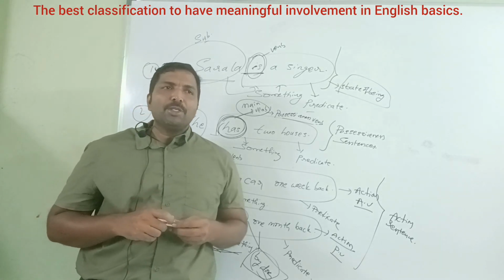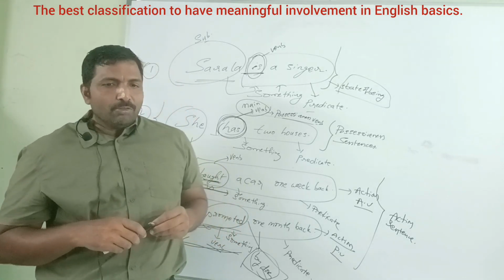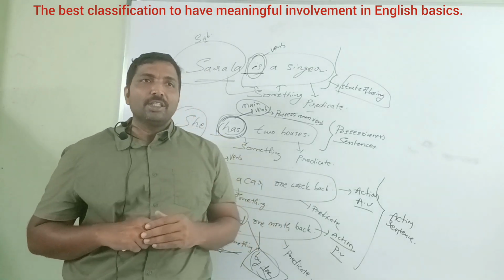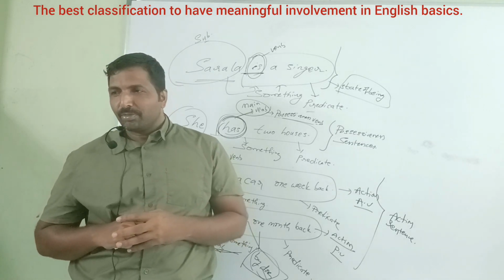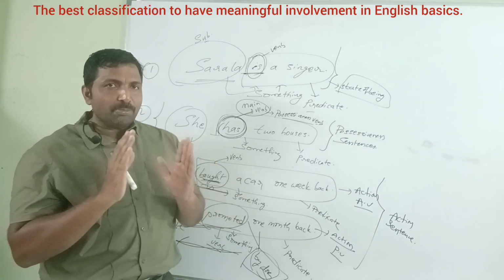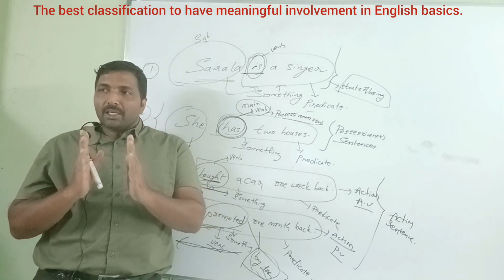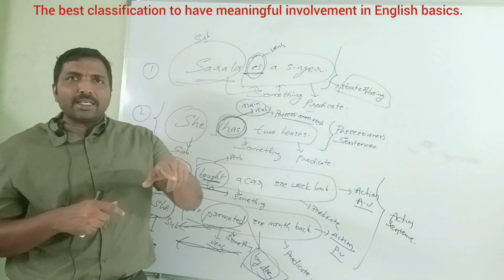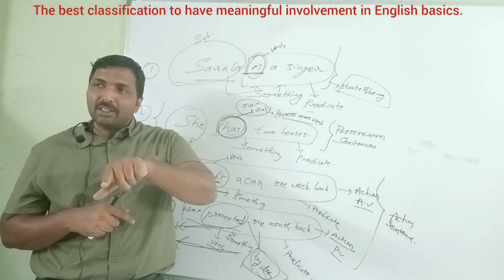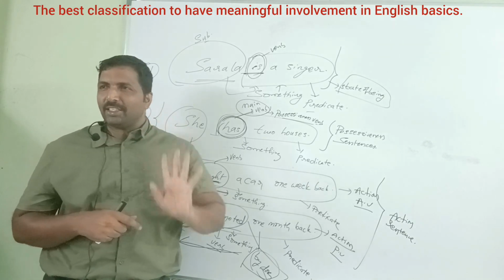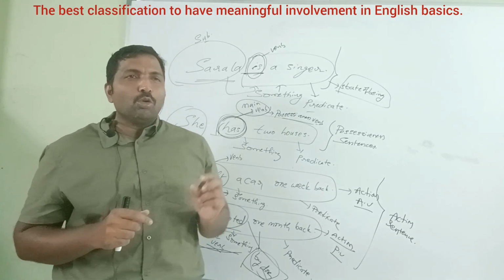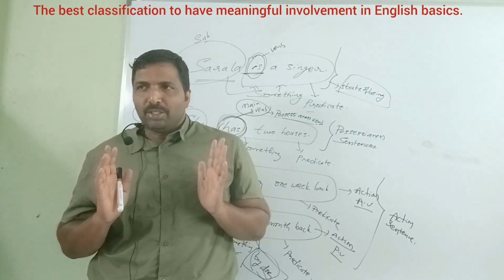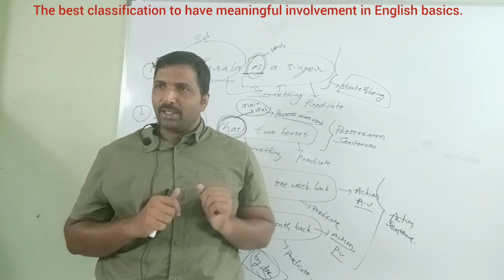Sometimes there can be some interrogative sentences. Where did you buy this? What is the subject in the sentence? Buy is an action sentence. Whoever is doing the action is the subject in active voice. Buy is the activity. You bought something somewhere. You is the subject there. Don't conclude that whichever word is at the beginning of the sentence is the subject. Where did you buy? You is the subject.